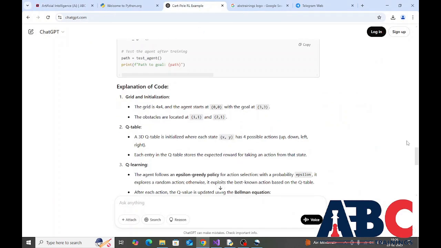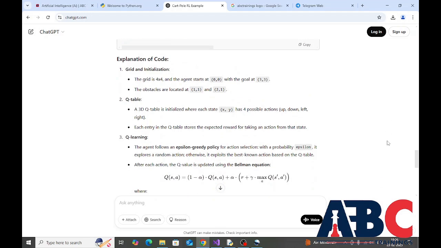So first is grid and initialization. The grid is 4 by 4 and the agent starts at 0,0 with the goal at 3,3. The obstacles are located at 1,1 and 2,1. Q table. A 3D Q table is initialized where each state x,y has 4 possible actions: up, down, left, right. Each entry in the Q table stores the expected reward for taking an action from that state.